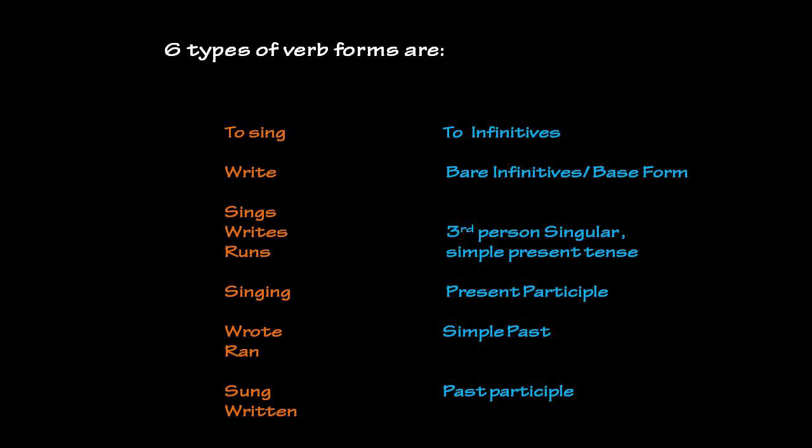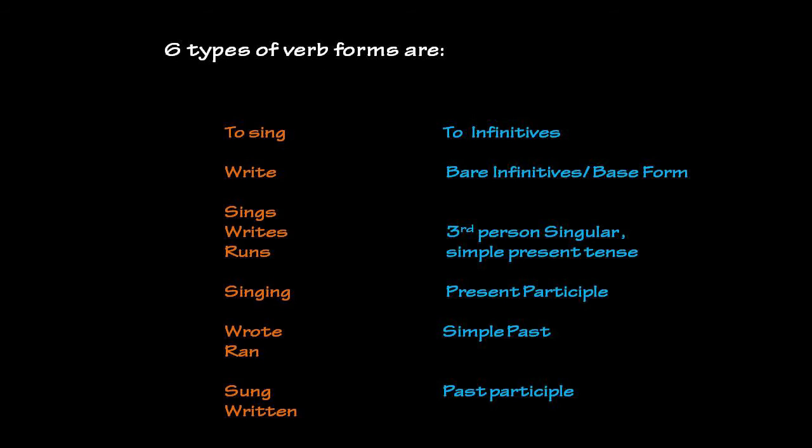To-infinitive, bare infinitive or base form, third person singular simple present tense, present participle, simple past and past participle. When we use the main verb or the base form of the verb after to, this form is called to-infinitive. When we use the main verb after to, it never changes its form. Base form is the main verb.